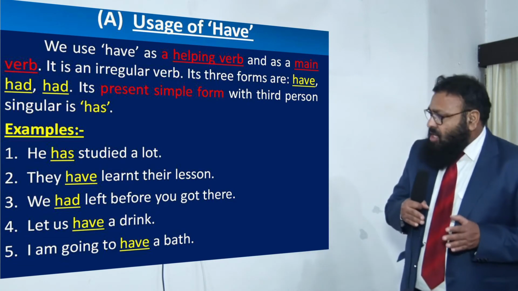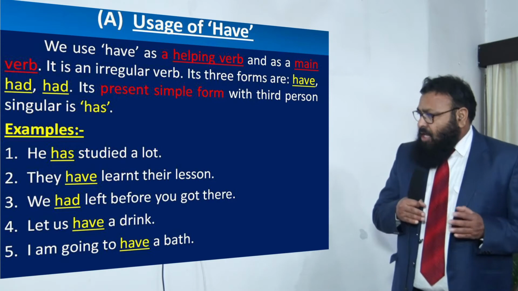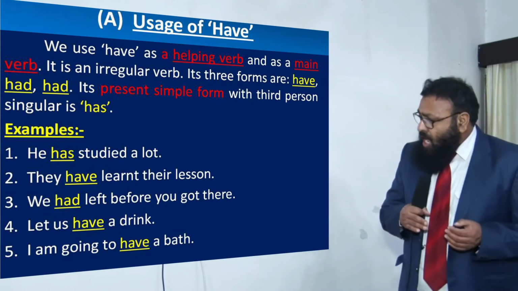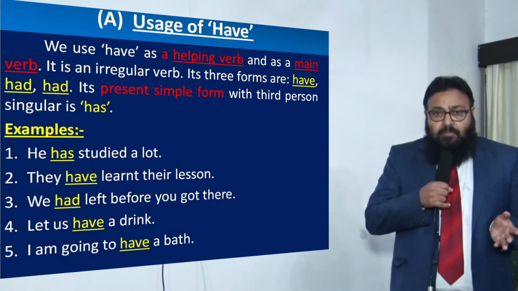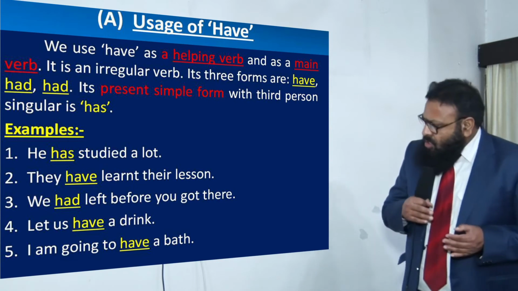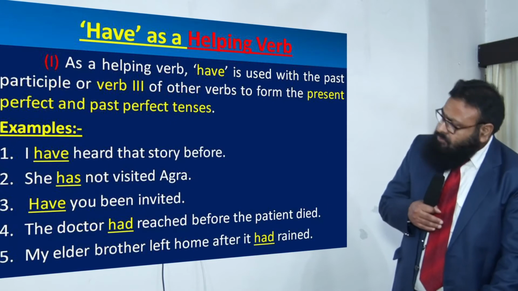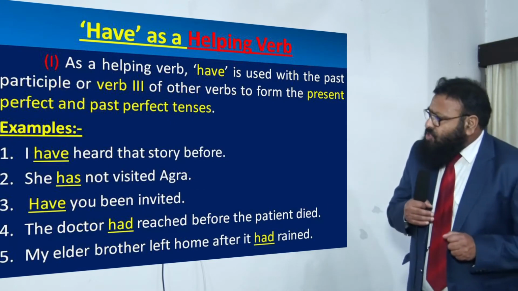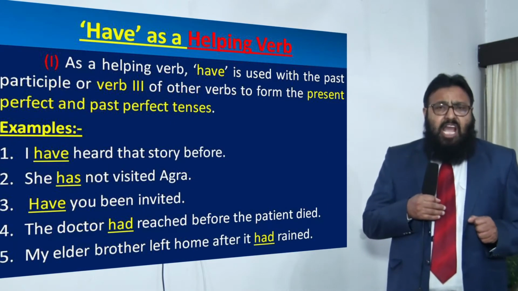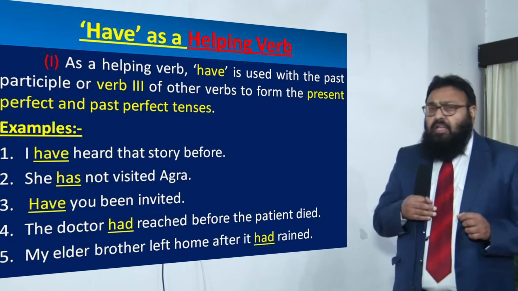Let us have a drink. Have here is a main verb. It is in the sense of enjoying. I am going to have a bath, a specific use of have with infinitive. Dear children, we shall study have as a helping verb in the beginning.